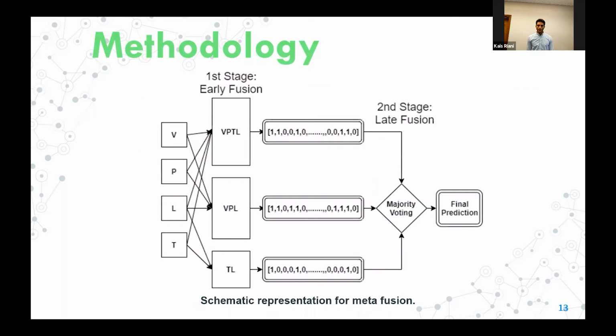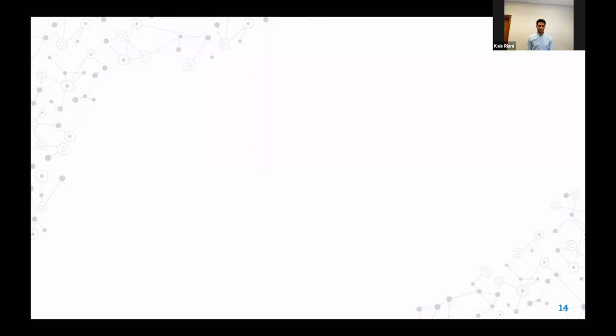The classification was carried out using 2 approaches, unimodal classification and multimodal fusion, where we used early fusion, late fusion, and metafusion. The latest fusion, which is metafusion, is shown in this figure, where a new set of distinct fusions were generated from the distinct individual modalities, and by using majority voting on their decisions, final predictions were generated.